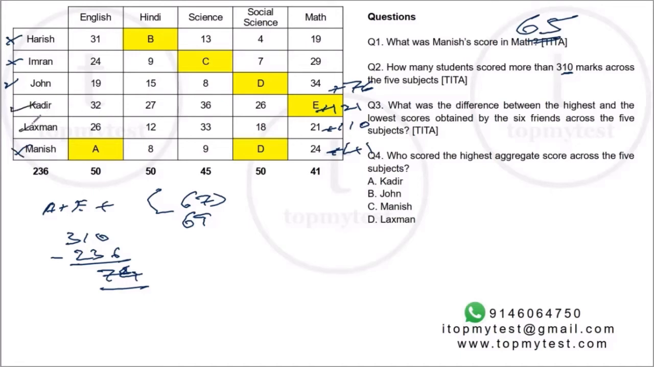So John, Kadir and Lakshman will have more than 310. The other three will have lesser than 310. So 3 people will have more than 310.